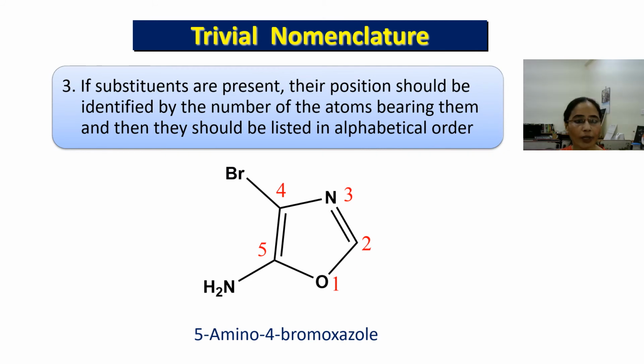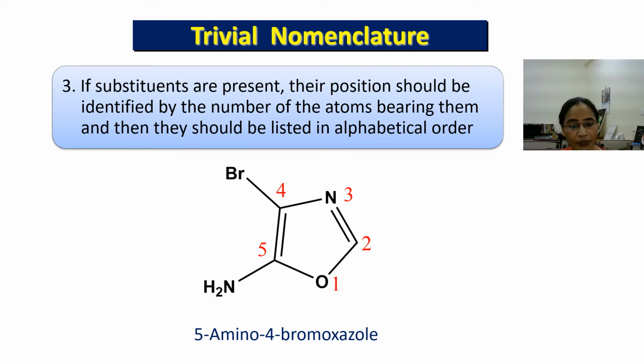And another rule, if substituents are present in the ring system, then their position should be identified with the number of the atom bearing them, and they should be listed in alphabetical order. For example, here a 5-membered ring is given which has two different heteroatoms, oxygen and nitrogen.